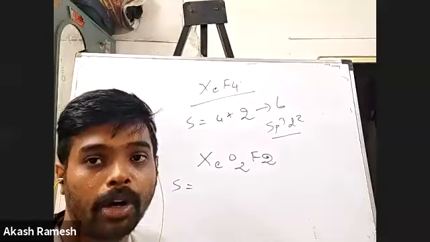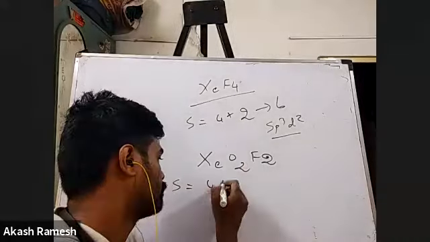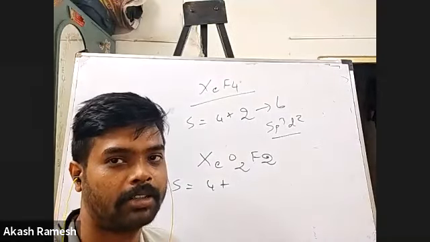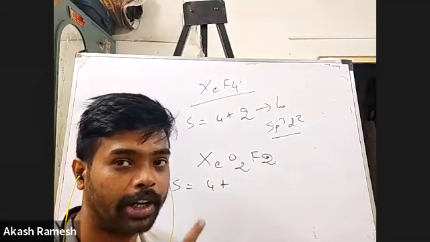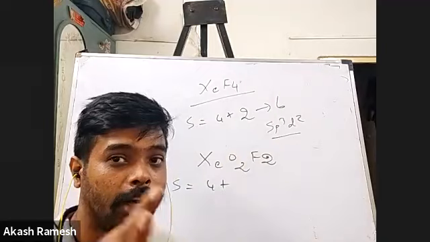Tell me the steric number. First, the number of bonding atoms. How many? 4. Very good. 2 oxygen atoms, 2 fluorine atoms. The number of lone pairs is going to be a little tricky because you have oxygen atoms. Remember, whenever an oxygen atom comes, there is going to be a double bond.